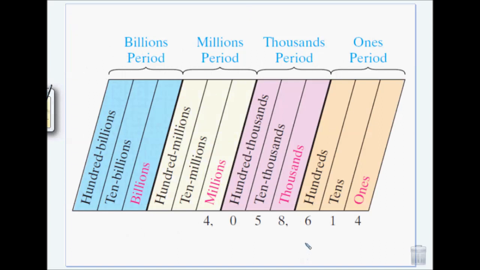This you may want to write down. All right. We have the ones period that covers ones through hundreds. The thousands period covers thousands through 100,000s. You have the millions period that covers millions through 100 millions. And then you have the billions period, which is billions through 100 billions. And obviously it goes on. There's trillions, there's septillions, it goes on forever.